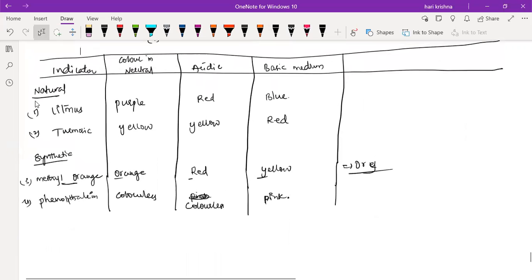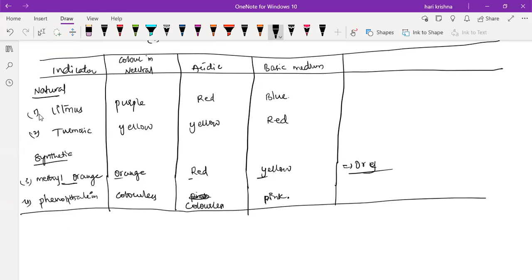This is all about the color changes. Any doubts in this tabular column?